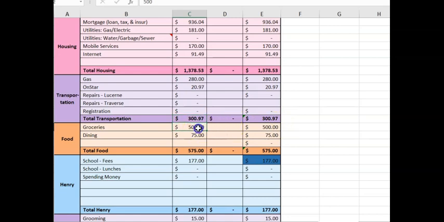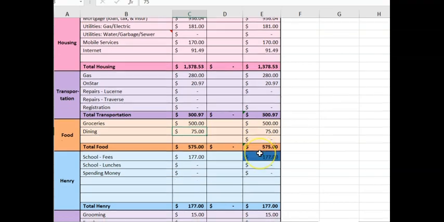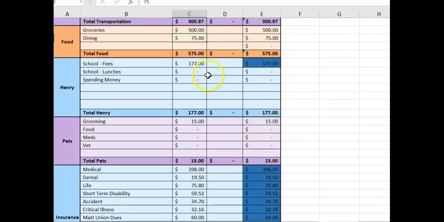And then for food, it's our last month with Henry home for the summer before he starts back to school. And so he's home more and he eats more. So we up our grocery budget to $500 during the summer. And then dining will keep at $75. So $575 total for food.